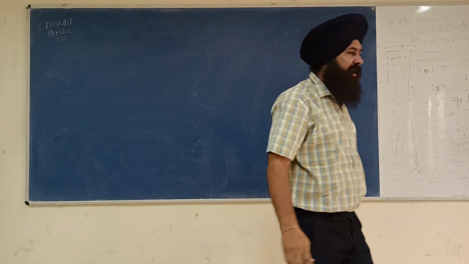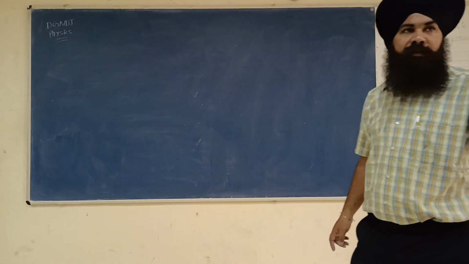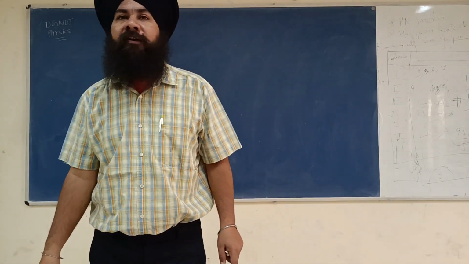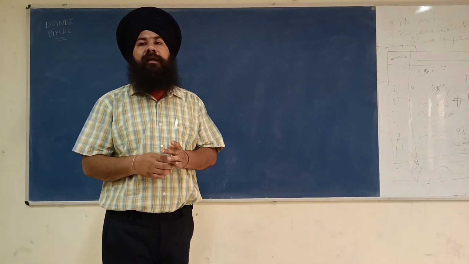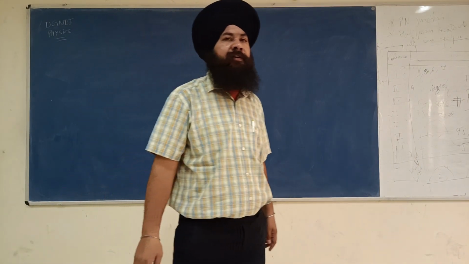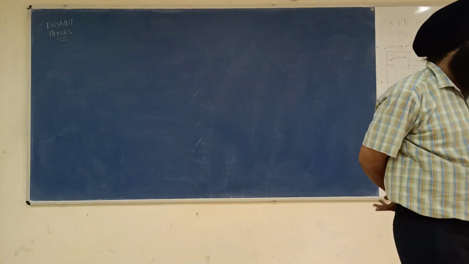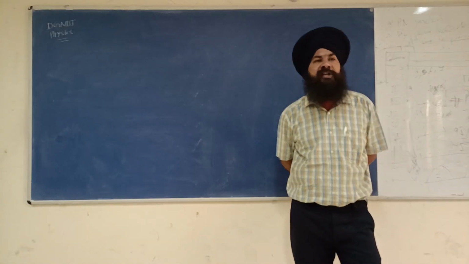Now let us do the next part. Calculate the de Broglie wavelength of an electron accelerated by a potential difference.